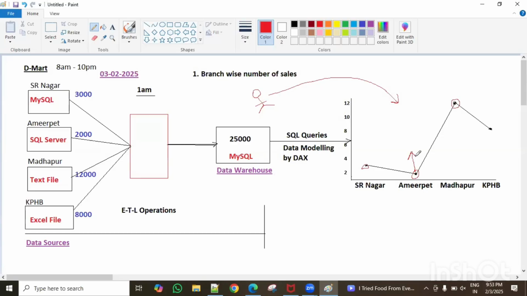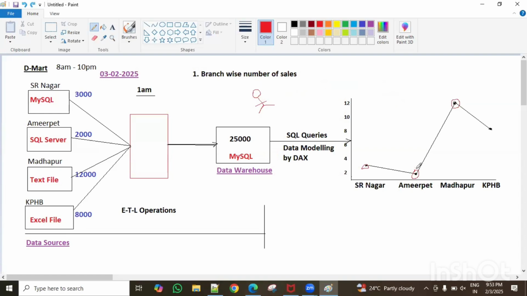Mainly the owners, because they are the people who take the actual decisions about the business. In the middle, all employees are only drawing the graphs or coding. But the business growth decisions are taken by the owners, the partners. So they think: in Ameerpet there are fewer sales, in SR Nagar also fewer sales. In Madhapur it's a little better, but these two have fewer sales.